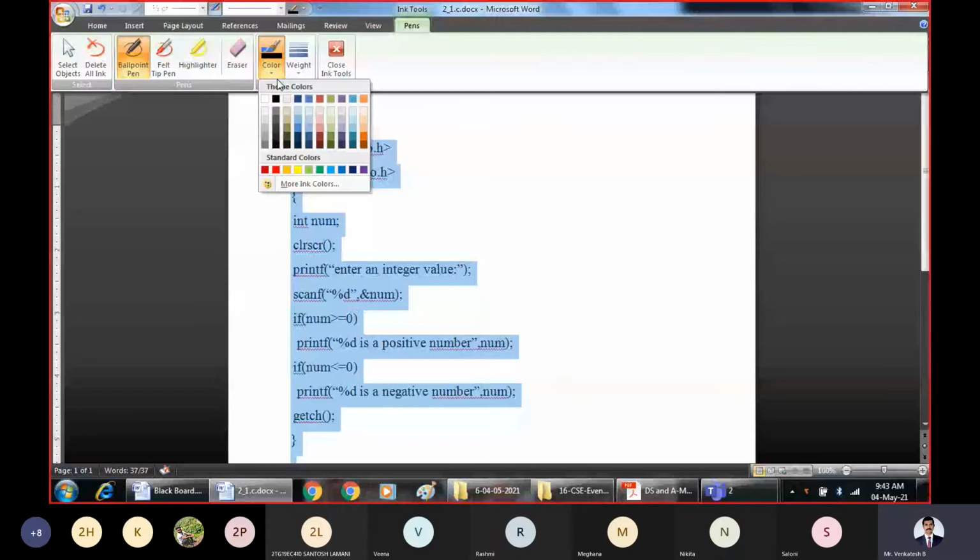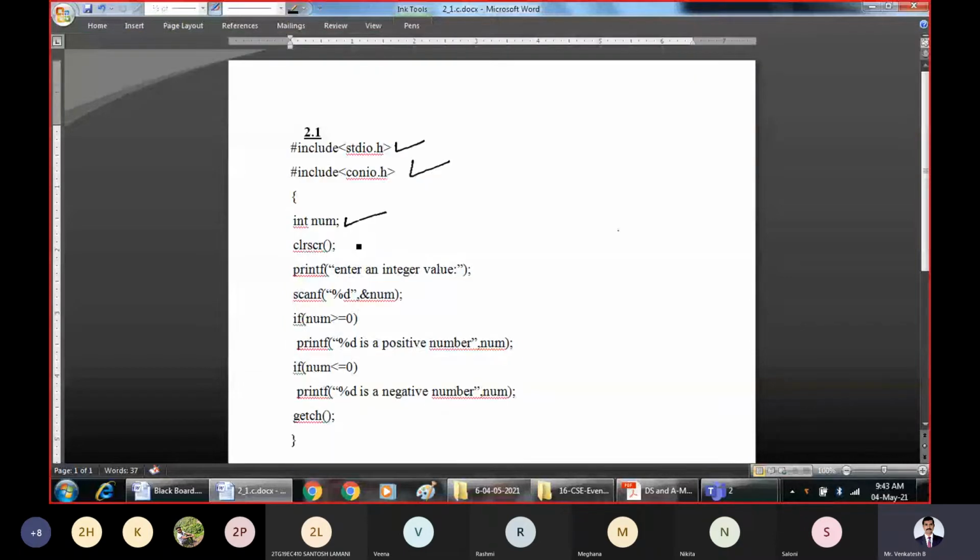So this is the program to check whether the given number is positive or negative. Actually, the clear screen statement should come here first. Next we have declared an integer variable. Whenever you write int num, num is an integer variable.